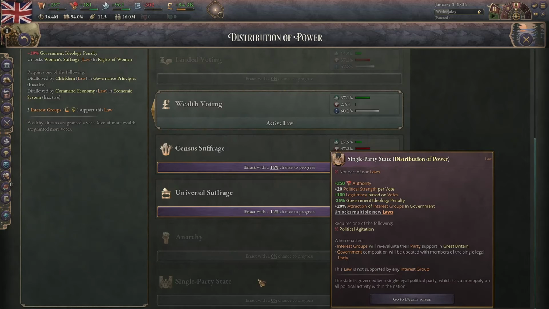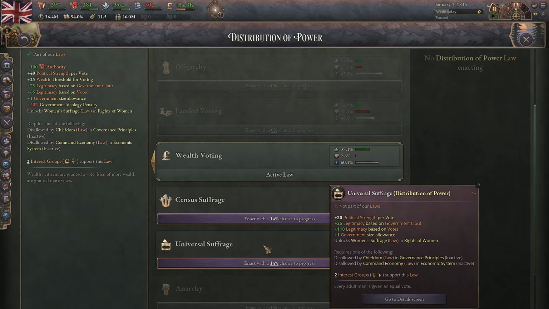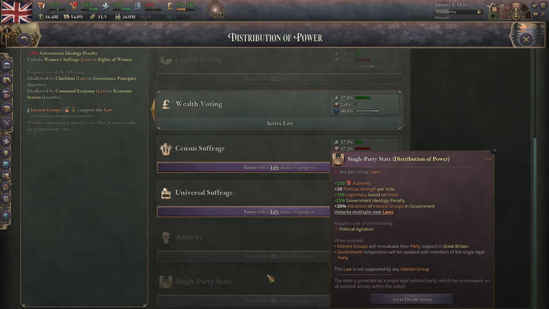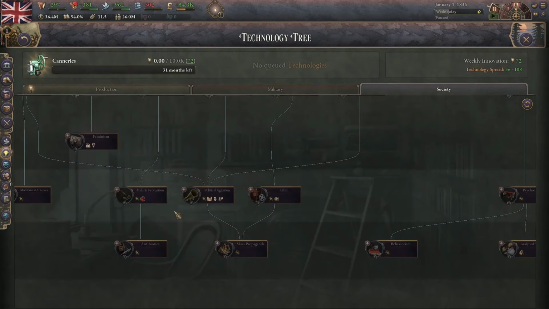Next is single party state. So landed voting through universal suffrage will all cause political parties to appear. And what single party state does is it just merges all of them into one party. It does still technically have voting, but there's only one party to vote for, so it doesn't really matter. If you have single party state, you'll basically never run out of legitimacy. It does require political agitation, which is down here in the tech tree, but it takes a while to get there.